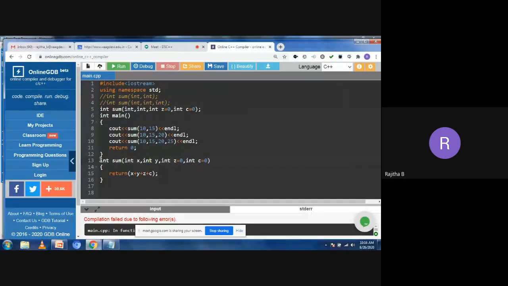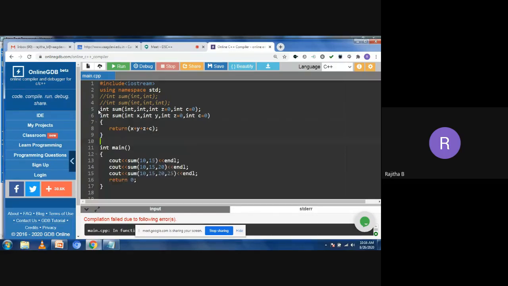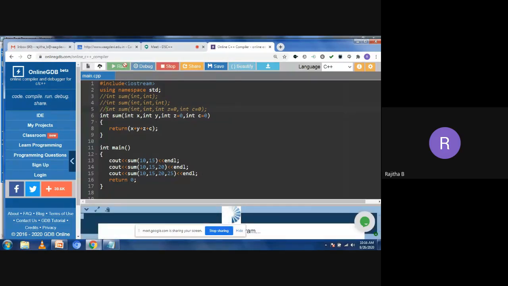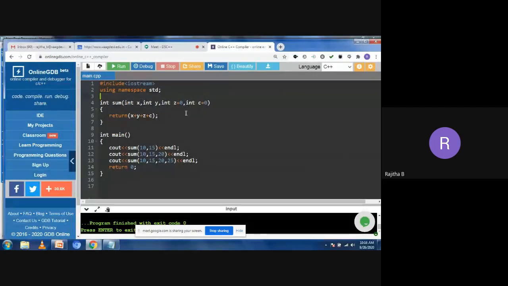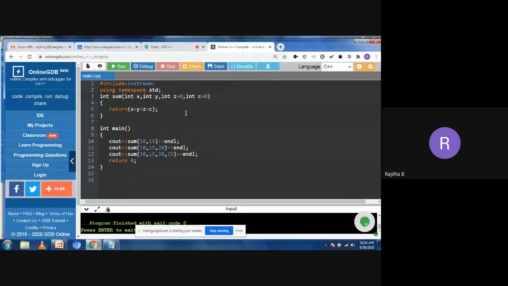Let's try to pop this up. Yeah, so I can get the answer here. Now you can see, without a declaration of the function also, simply before main, first write the function definition, then you can write the main function. Like that also we can get the answer here.